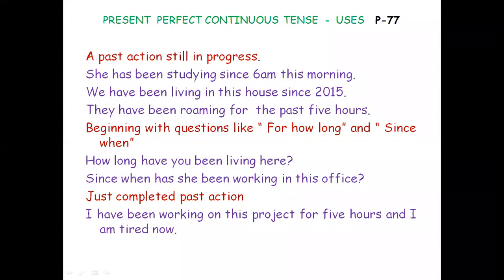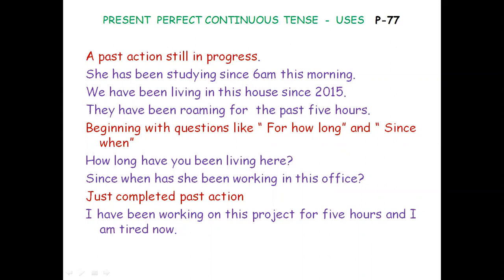For means for hours, for 3 hours, for 3 days, for 3 months, for 5 years. Since means since 7 o'clock, a point of time. Since yesterday, since last week. Point of time, period of time. For how long, since when,